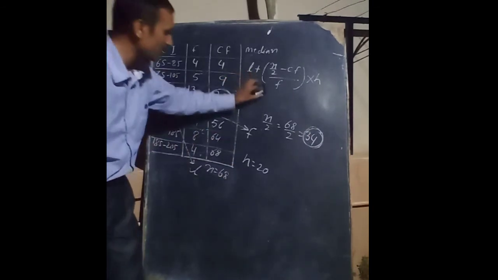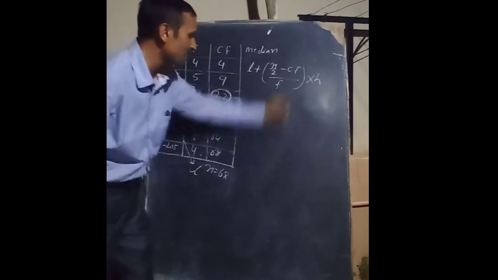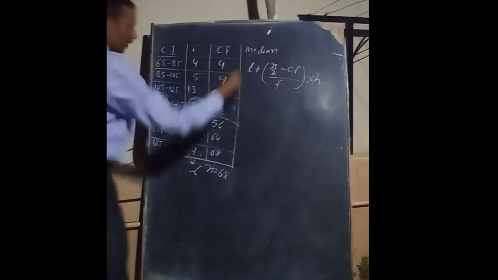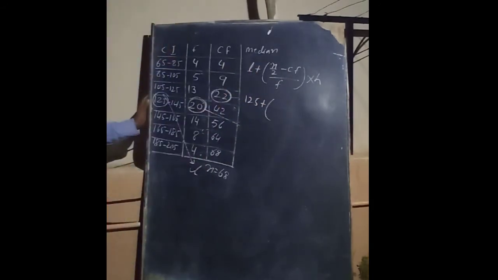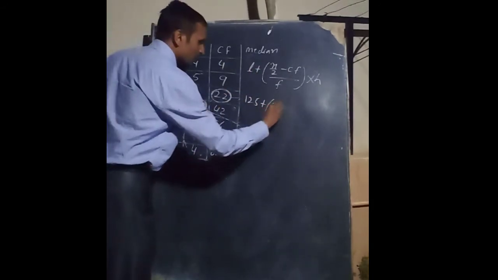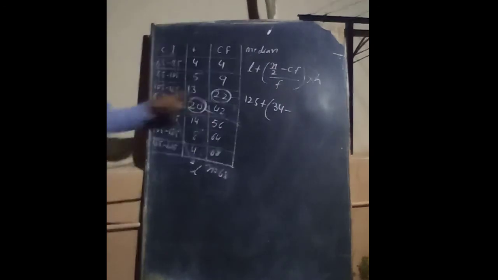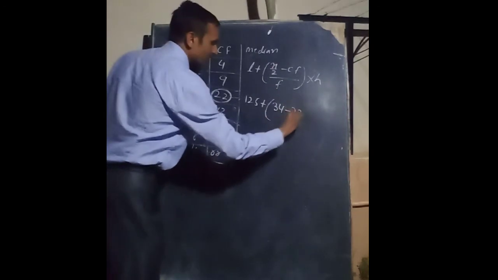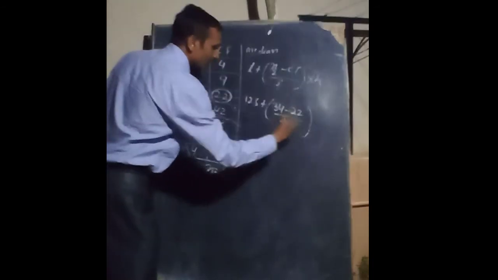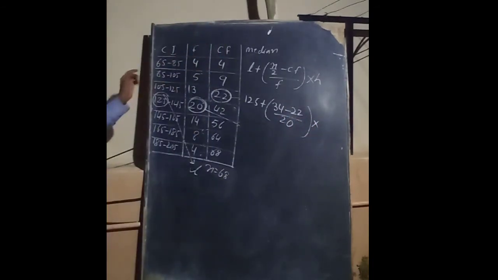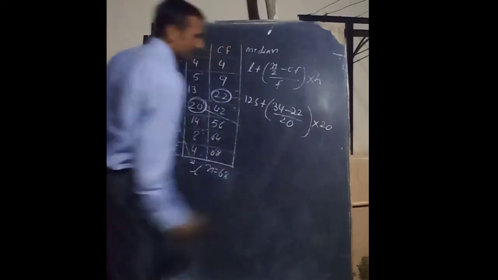Now we put these numbers into the formula and find the answer. L is 125, plus bracket n by 2, which is 34, minus CF, which is 22, divided by F, which is 20, into H, which is 20.